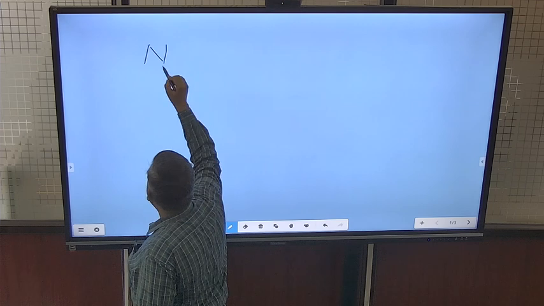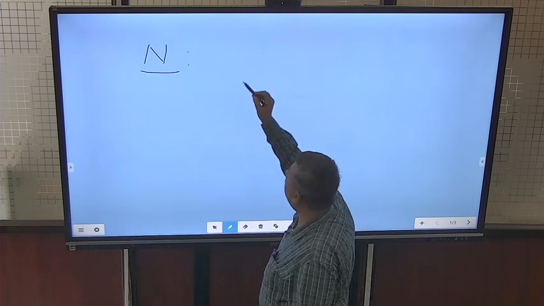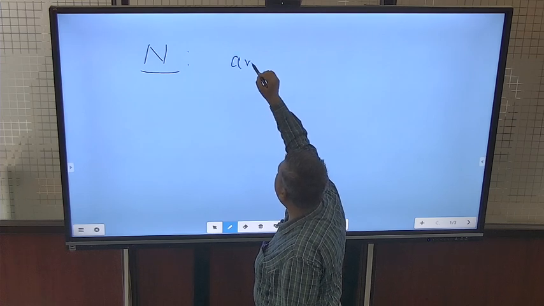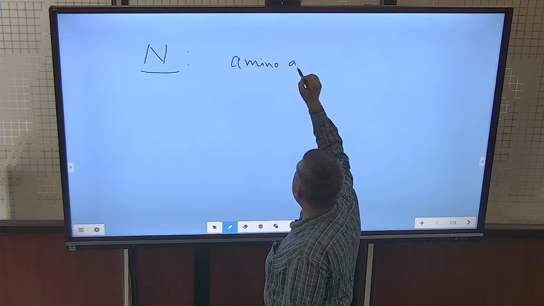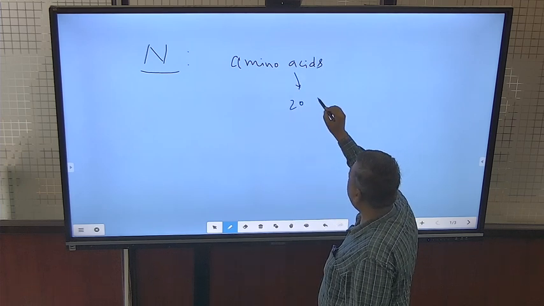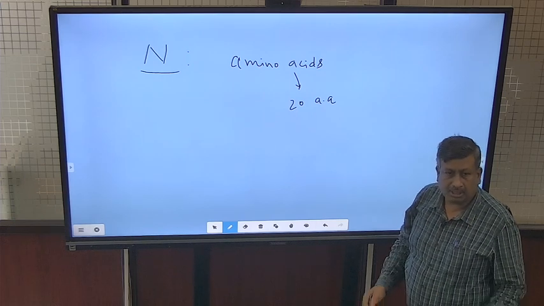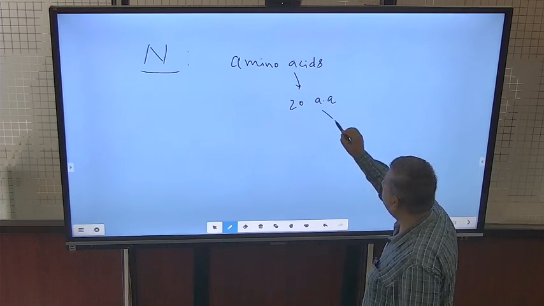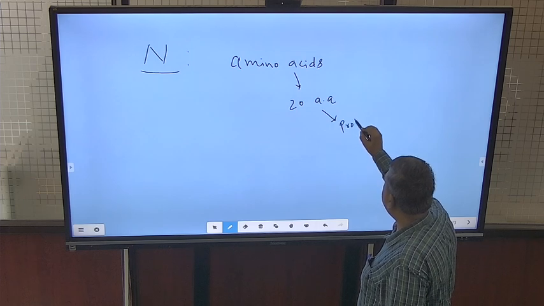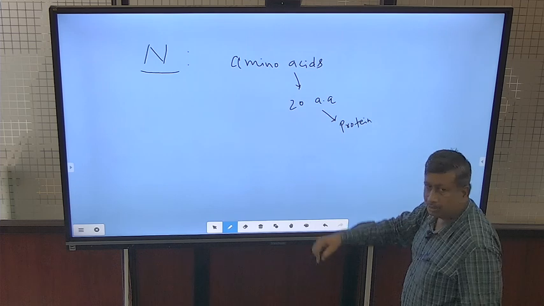First one is nitrogen, and nitrogen is essential for the formation of amino acids. In plants there are 20 amino acids, and these amino acids are the building blocks of protein. So, protein formation is due to these amino acids.